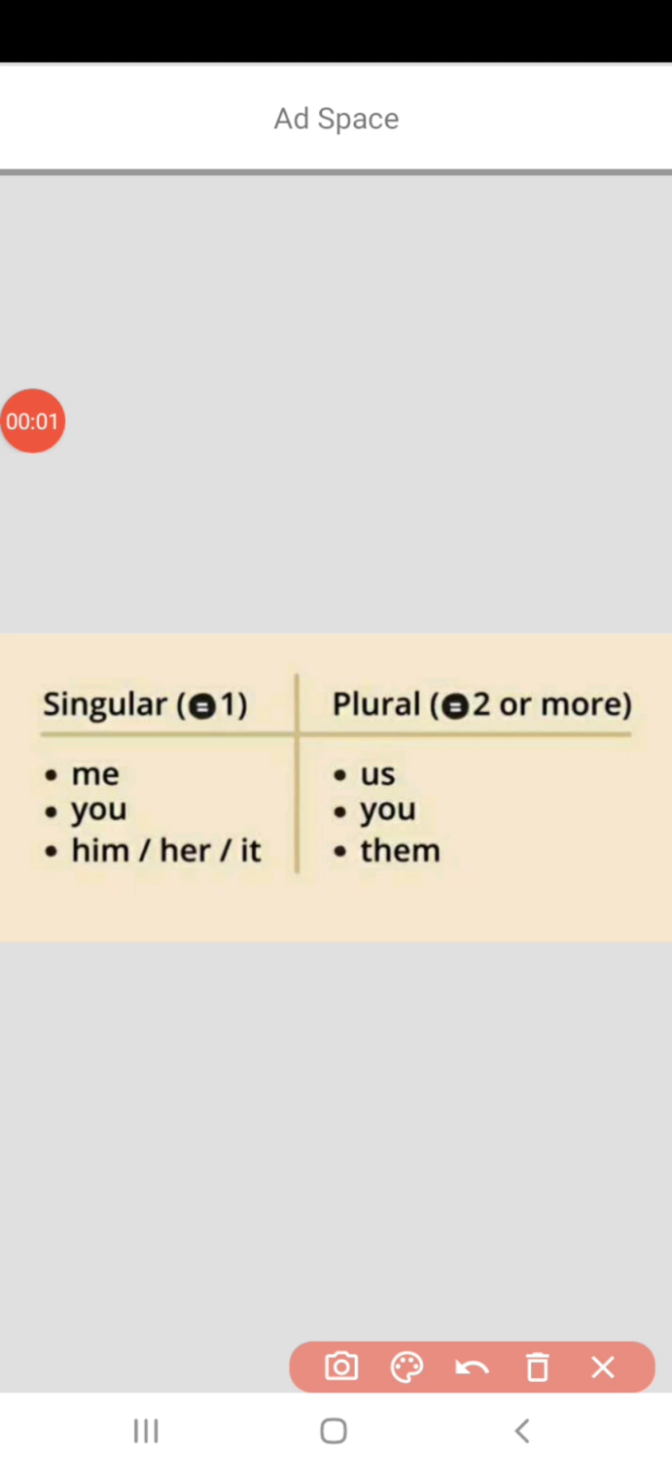Let's talk about singular object pronouns and plural object pronouns. Me, you, him, her, it: these are singular object pronouns. And for plurals, us, you, them: we use these object pronouns. So let's see some sentences.